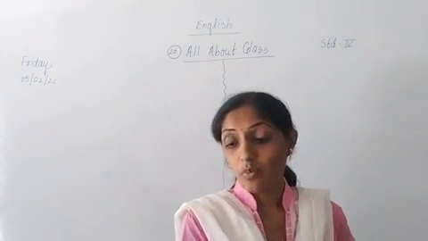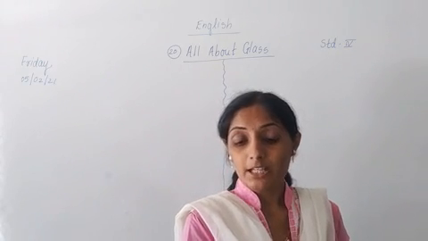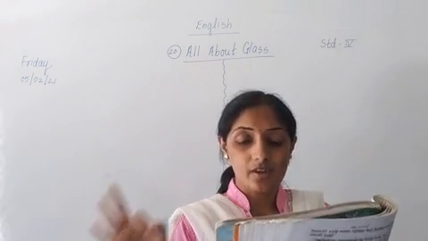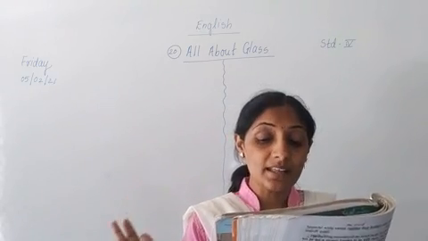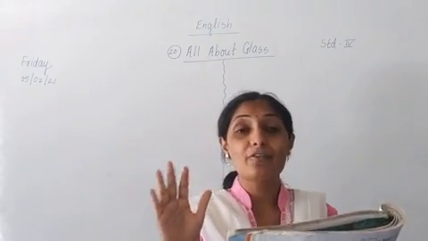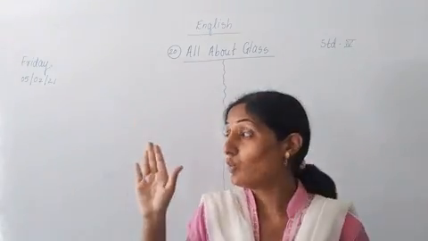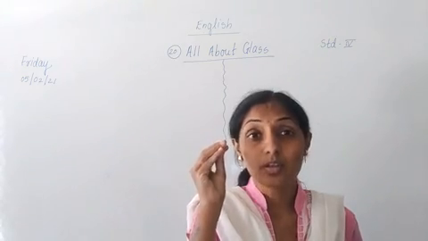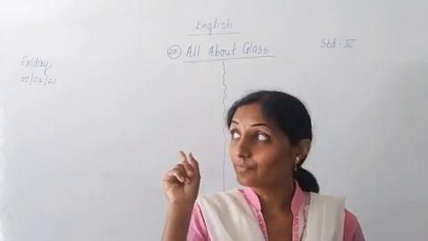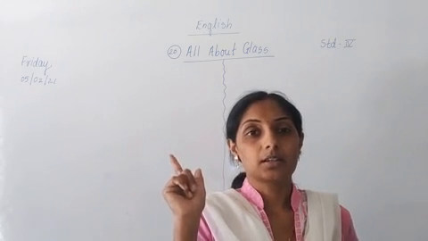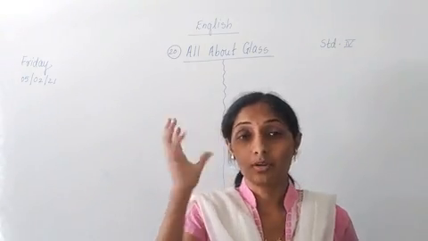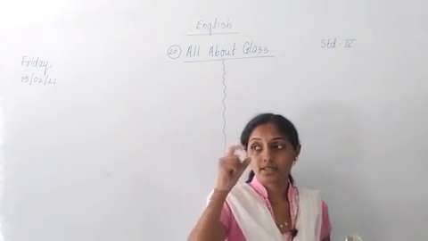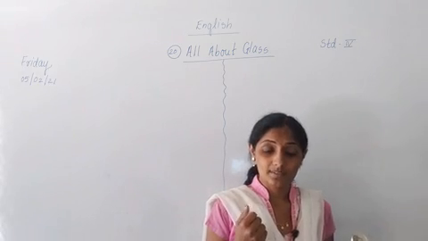Can you guess what it is made from? It may seem unbelievable, but this clear, transparent and smooth looking material is actually made from sand. You have seen sand, sand must have been dumped in front of your house also. What is made from sand? Glass, correct. Fiber glasses are there or not. Our bulbs are made of glass. There are some, our spectacles, that glass is made from sand.